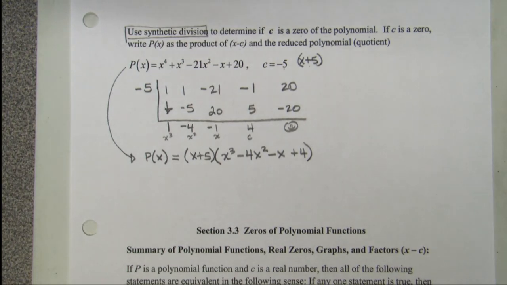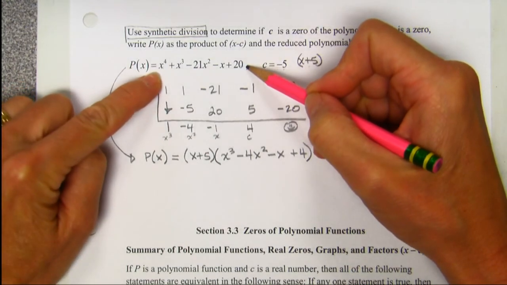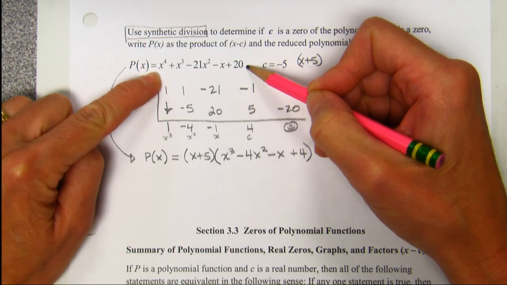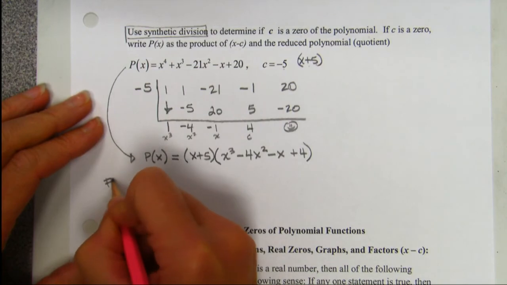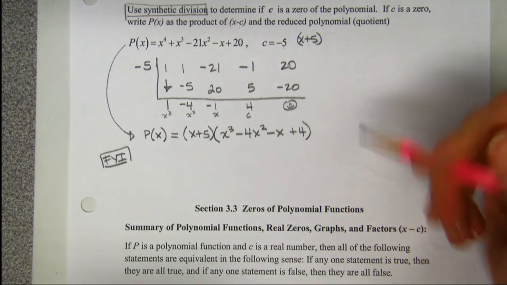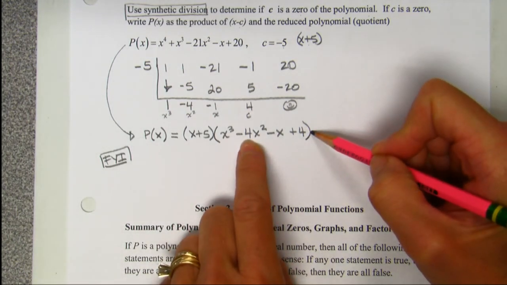For right now, for today, that is your final answer. That is your final answer at this moment right now. However, what we're working towards is me giving you this and me saying, factor the whole thing. Or me saying, find all the zeros, also known as x-intercepts. All right? So I want you to write this because it's important. But for today's lesson, you are done.